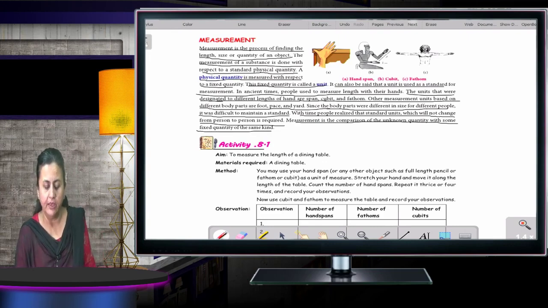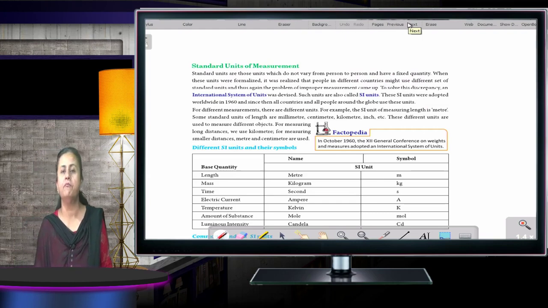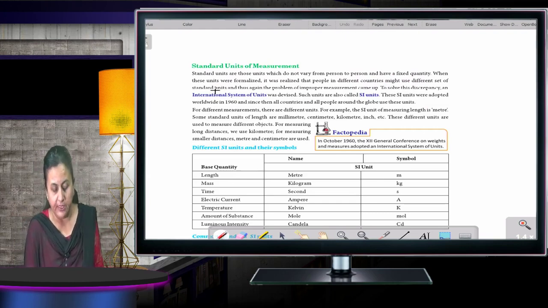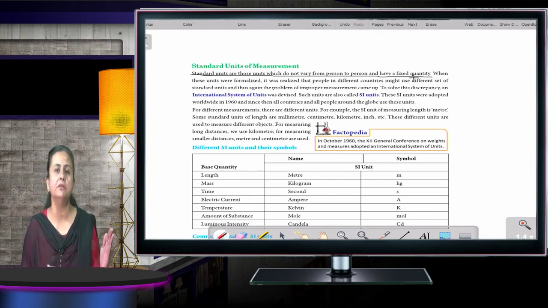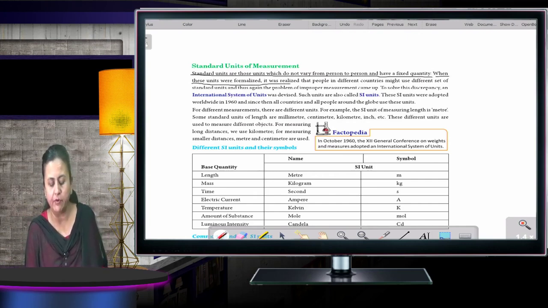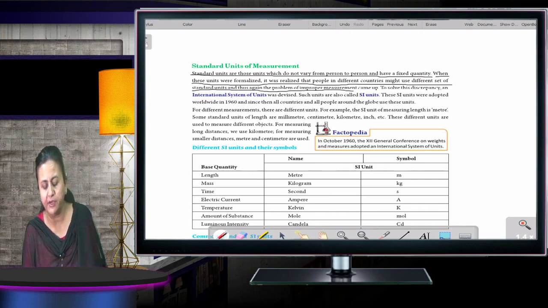Now moving to the next, standard units of measurement. Standard units are those units which do not vary from person to person and have a fixed quantity. What are standard units? Which do not differ from one person to another, and moreover they have a fixed quantity. When these units were formalized, it was realized that people in different countries might use different sets of standard units, and thus again the problem of improper measurement came up. To solve this discrepancy, an international system of units was devised.